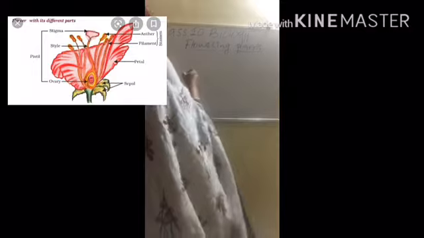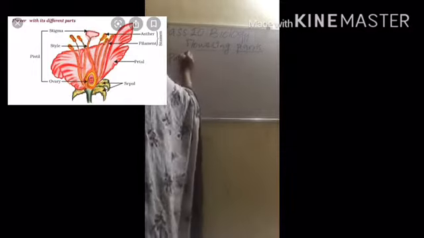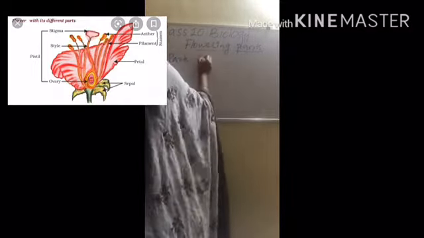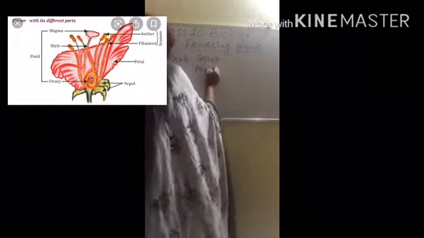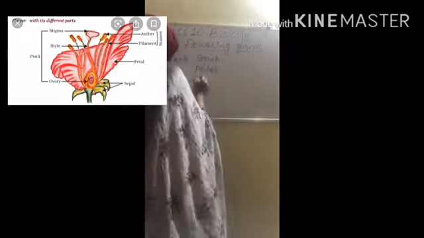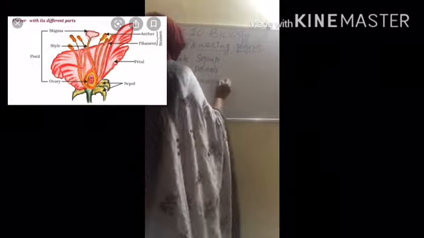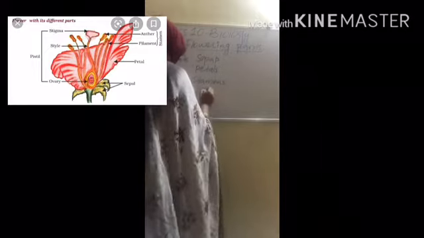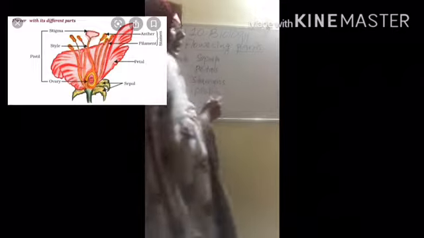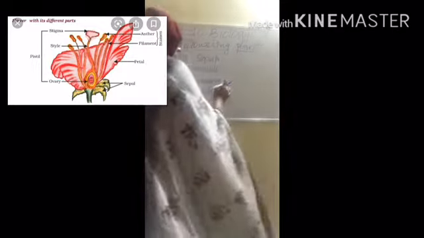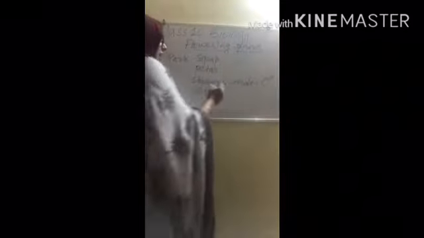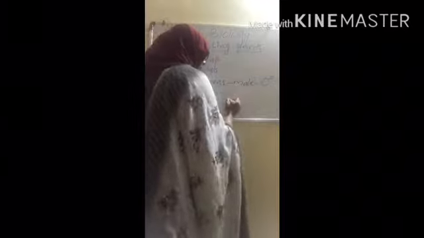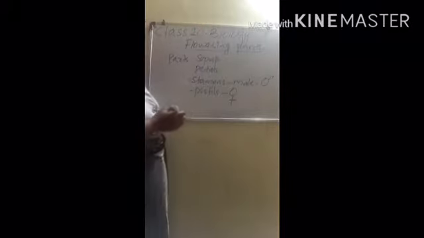When we check the parts of the flower, what parts are included? Sepals, petals, stamens, then pistils. Clear? Out of these, the stamen is the male reproductive part, which we can represent by this icon, and this is the female reproductive part.